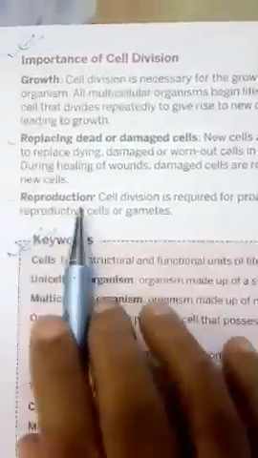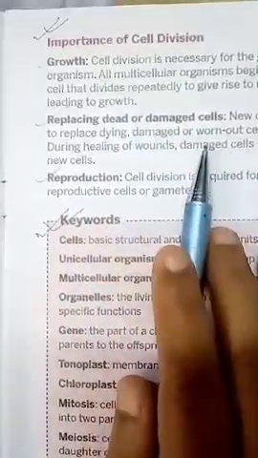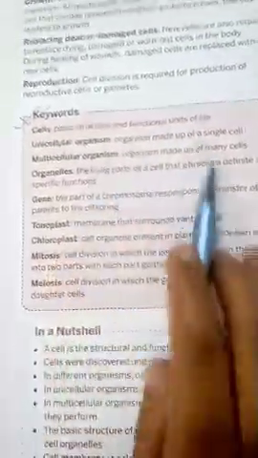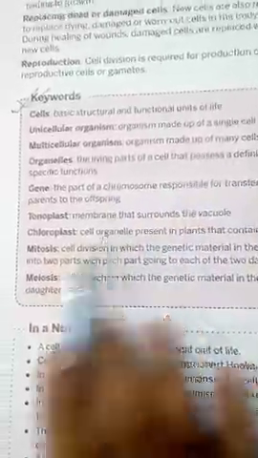Third part, reproduction. So cell division also helps in reproduction. So this is about the importance of cell division. Now the keywords, children, please learn by heart all the keywords. These are very, very important. No need to write in the copy. You learn directly from the book.